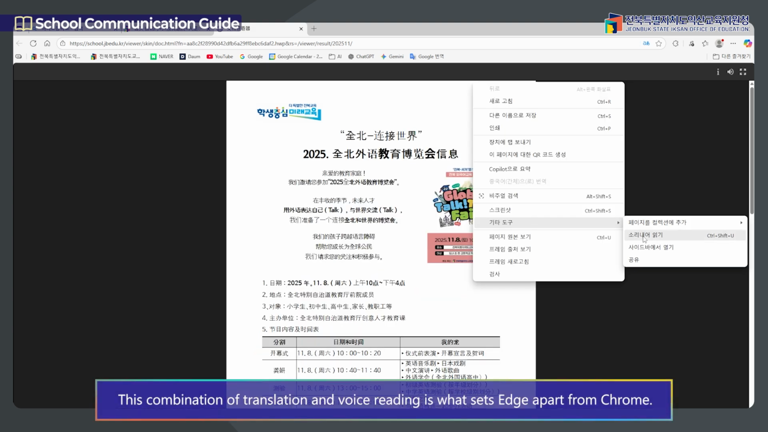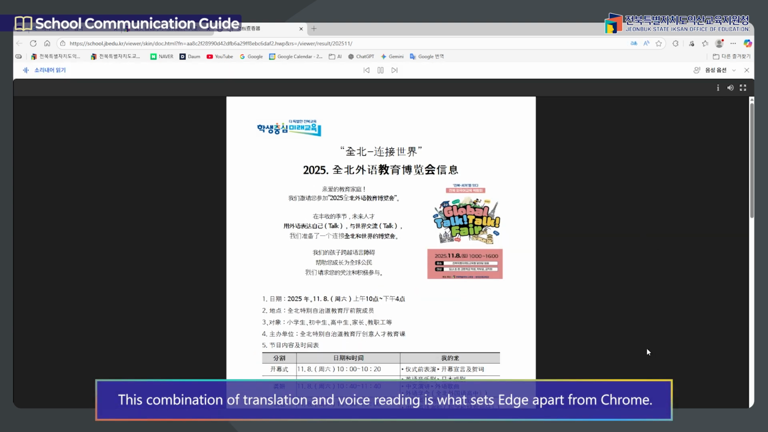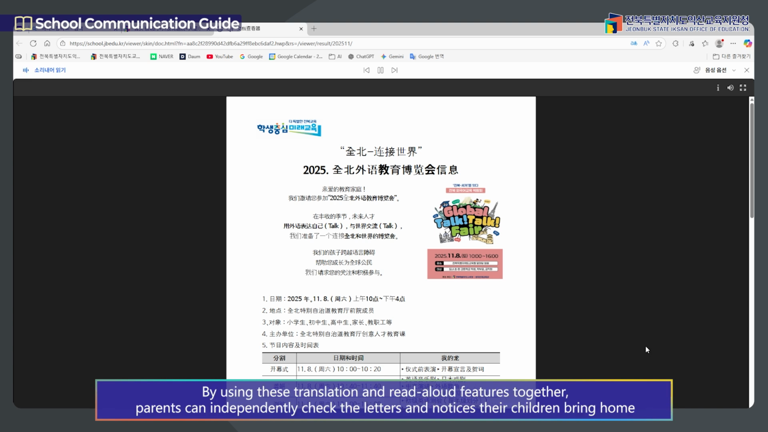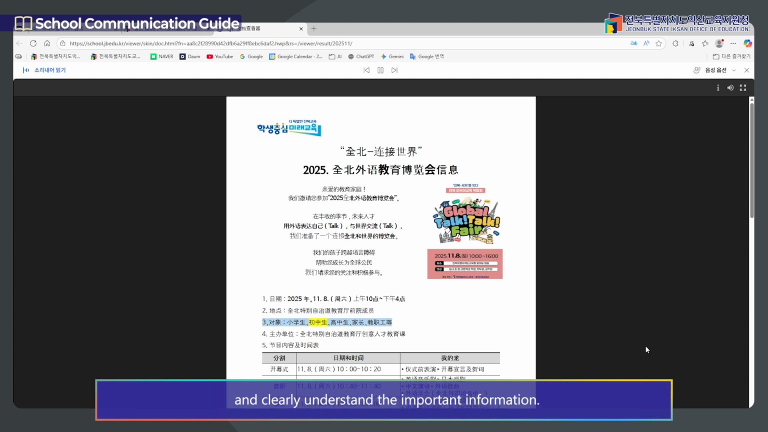This combination of translation and voice reading is what sets Edge apart from Chrome. By using these translation and read aloud features together, parents can independently check the letters and notices their children bring home, and clearly understand the important information.